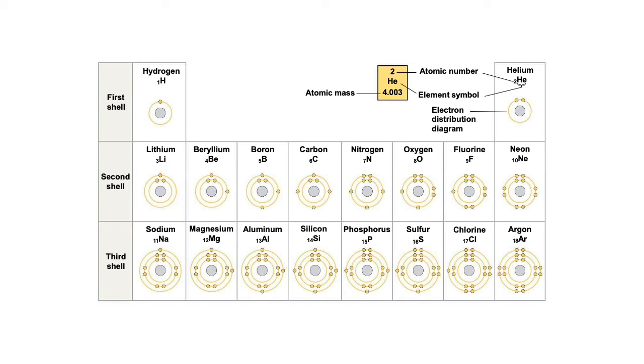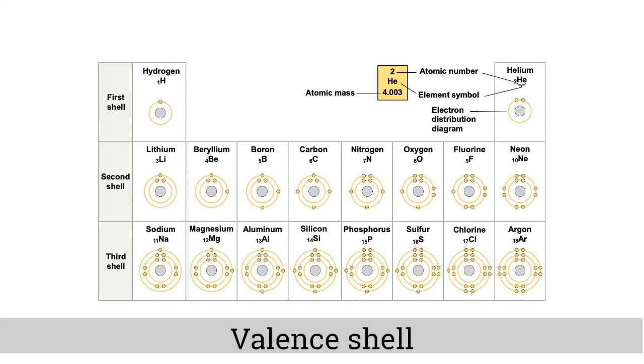So if you look at the rows from left to right, on that first row, we're filling the first shell. From left to right on that second row, we're filling the second shell with electrons. From left to right on the third shell, we're filling the third shell with electrons. And then if you look at the columns, all of the elements in that first column here have 1 electron in the outermost shell. And we call that outermost shell the valence shell. And we call any electrons that live in the outermost shell valence electrons.